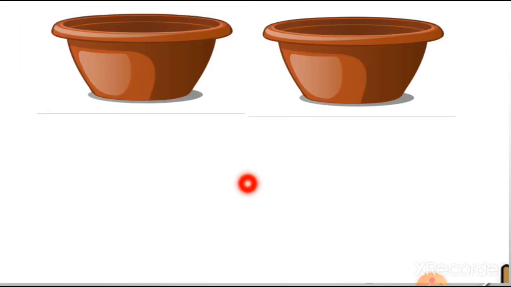Now here you can see there are pots. 2 pots are there, but these pots are empty, without any flowers. There is nothing, and nothing means 0. So we are adding 0 two times. You can see 0 plus 0. There is nothing in these flower pots. These pots are empty. So 0 plus 0 is equal to 0.